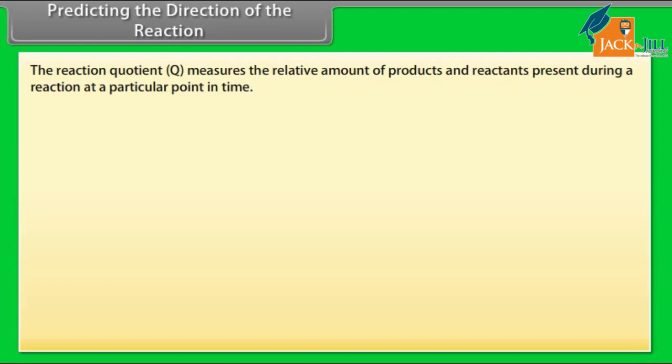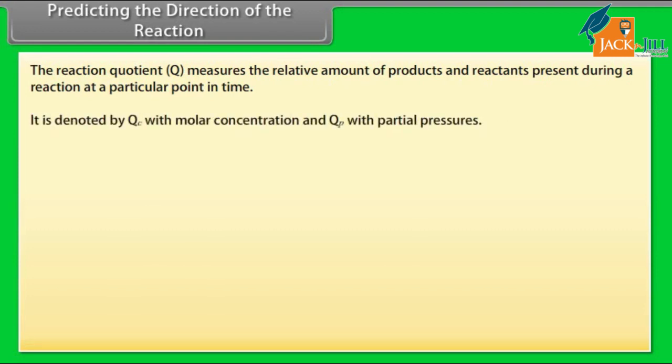Predicting the direction of the reaction. The reaction quotient Q measures the relative amount of products and reactants present during a reaction at a particular point in time. It is denoted by Qc with molar concentration and Qp with partial pressures. For a general reaction,